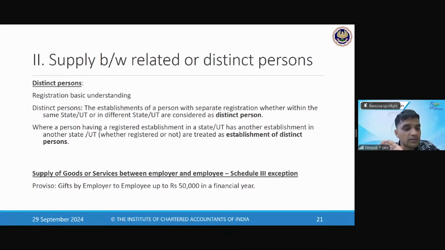Is there one more session for supply? No, this is the session. But if you have any question on supply, ask, because I've covered majorly the important aspects.